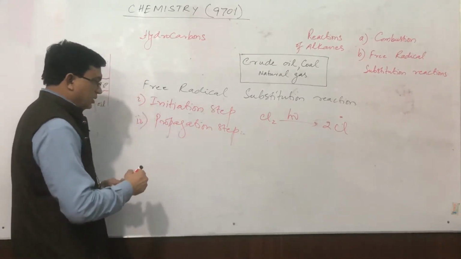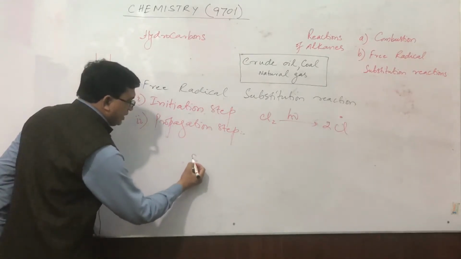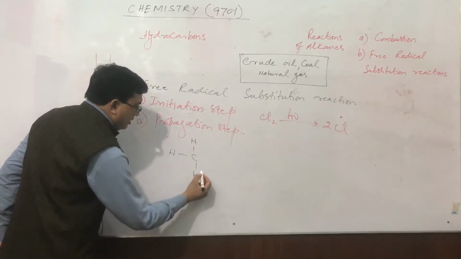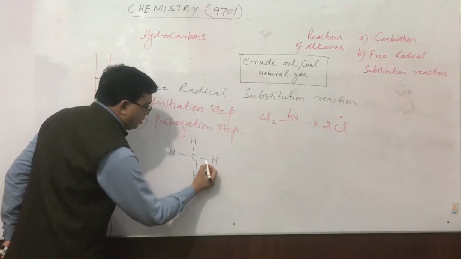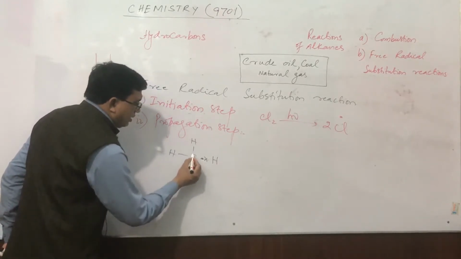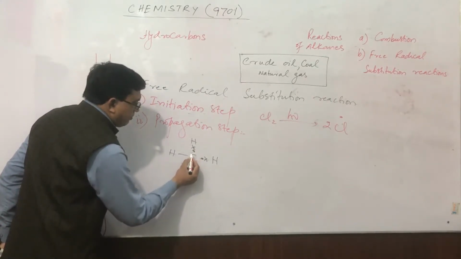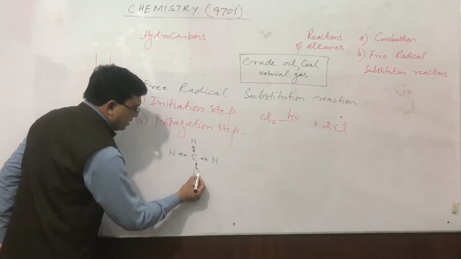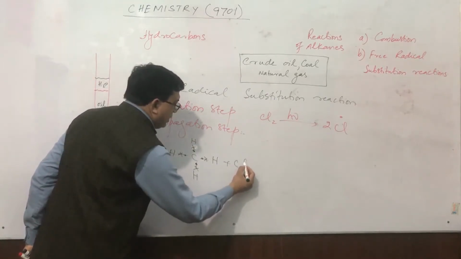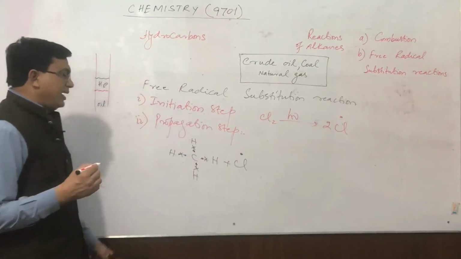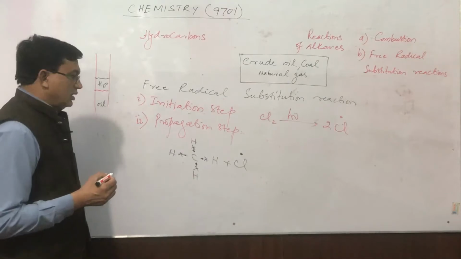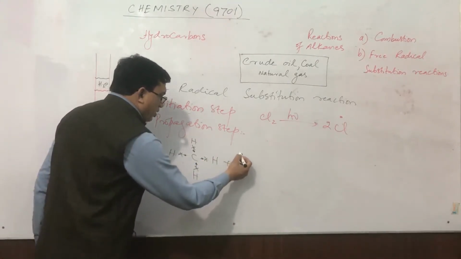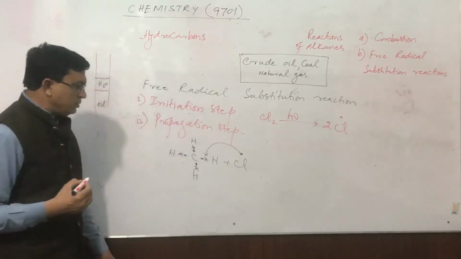For example, this is a methane molecule, and in the methane molecule all bonds are pairs of shared electrons. If a free radical attacks this molecule, it will definitely attack one of the hydrogen atoms,